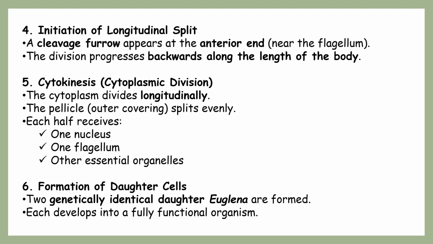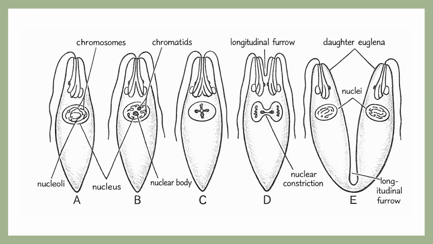Once the karyokinesis is over, in this diagram you can clearly observe the same thing, right? Here is how the nucleus divides, and in the meanwhile the karyokinesis is going on. We can also see that at the anterior end, the fission has already started.